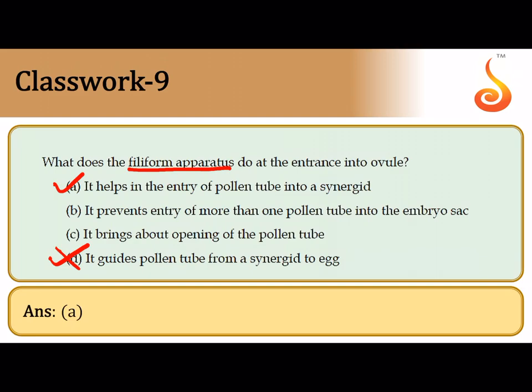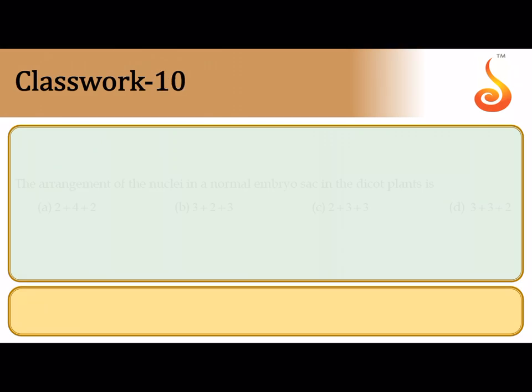So you all know that the pollen tube is the one that first penetrates into the synergid through the filiform apparatus, and it delivers the male gametes inside the degenerating synergid, which then makes its way into the egg nucleus and the polar nuclei. So the correct answer is it helps in the entry of pollen tube into the synergid.